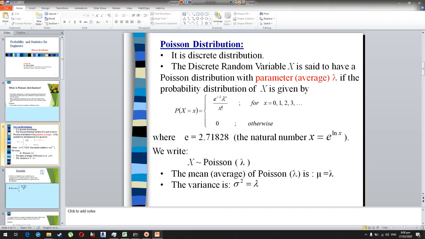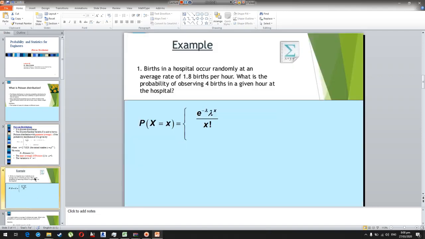Now mean and standard deviation are two other important features of any distribution. The expected value, or mean, of the Poisson distribution, mu, is equal to lambda, simply lambda. And as we have discussed for other distributions, the variance is also equal to lambda. So it's very easy for the Poisson distribution: the mean and variance are both equal to lambda. Now if we have this distribution, let's have some examples.